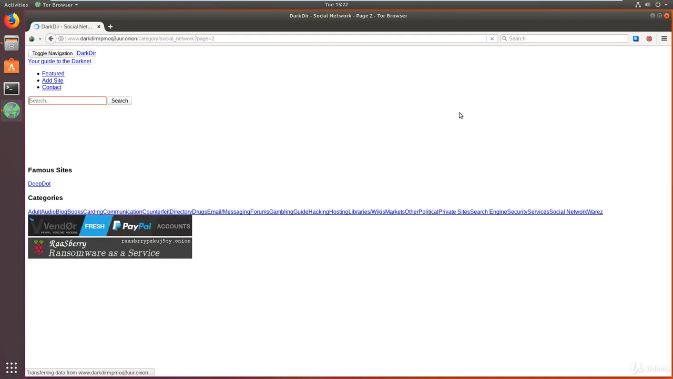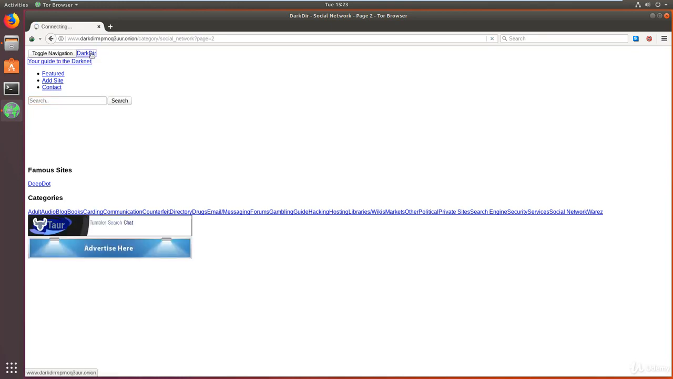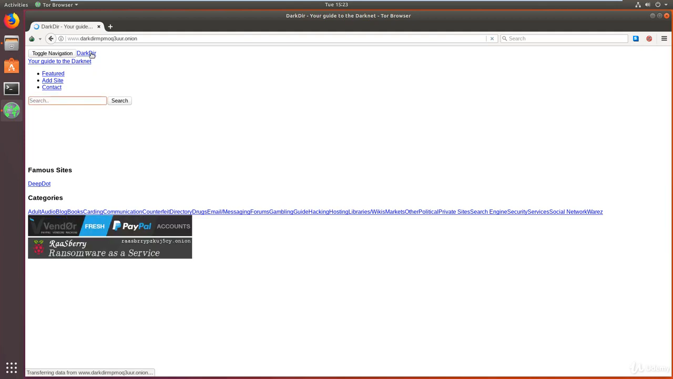All right, so let's just wait for that. And if it doesn't load within 15 seconds, I usually just reload it and it tends to work. But this error is only for the dark directory. I will be showing you other deep web directories where you can find other links as well. But overall, I really like dark directory. It's quite comprehensive in terms of the sites that it gives you. So let me just go back to dark directory there,